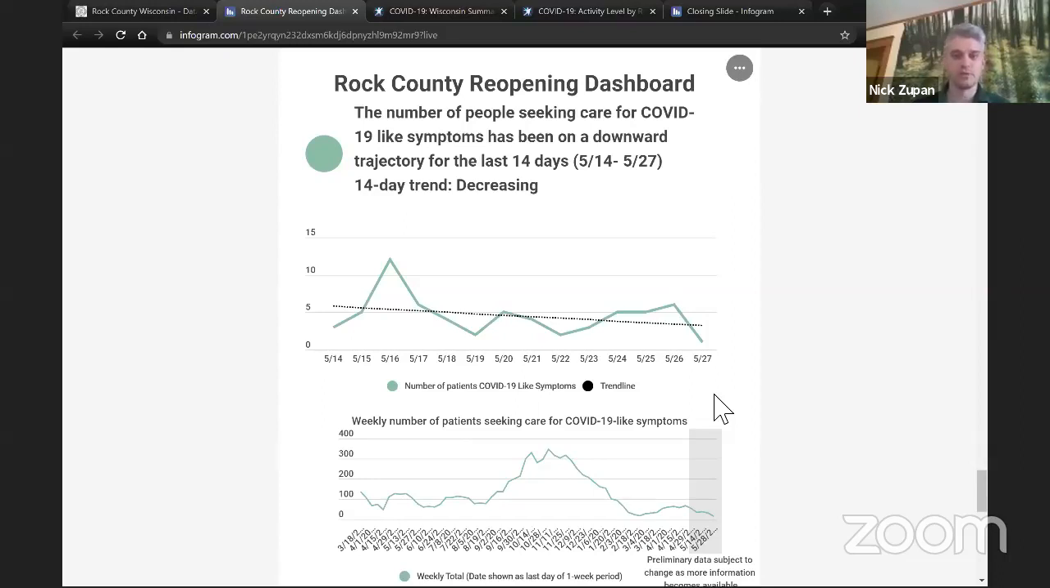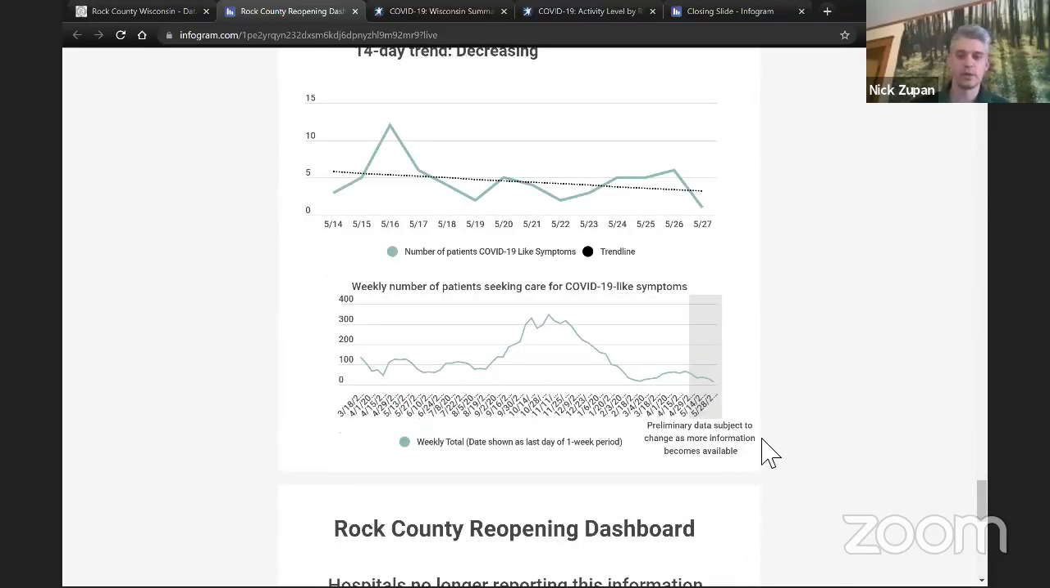Thankfully, we are seeing very, very low numbers of people presenting to their healthcare provider with COVID-like symptoms. Over the last couple of weeks, we are on a downward trajectory in terms of our trends. But also as we look at the whole scope of the pandemic and these numbers reported over time, we're seeing, similar to our COVID activity, a pretty steady decline since mid-April. So those are the metrics that we were using in determining our reopening criteria and moving from phase 1 to phase 2 to phase 3.